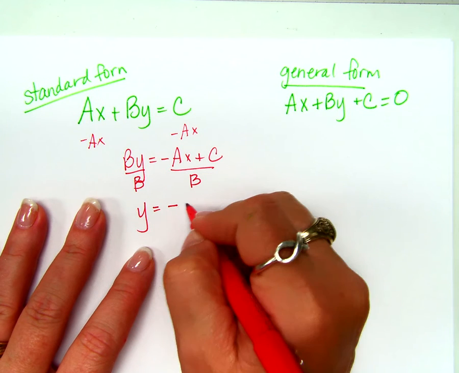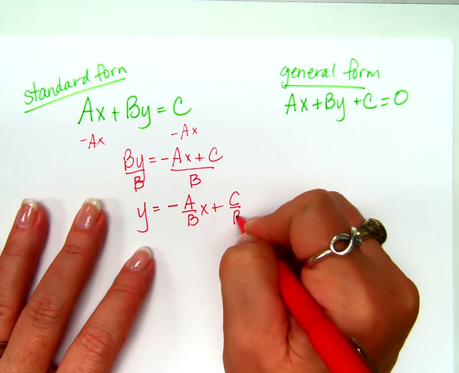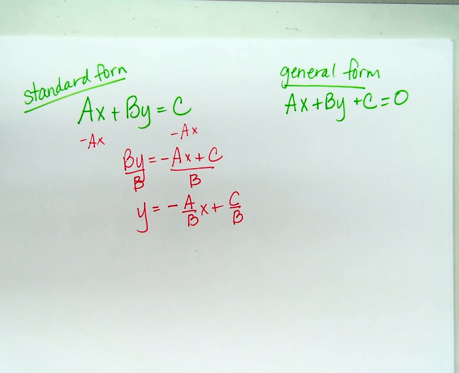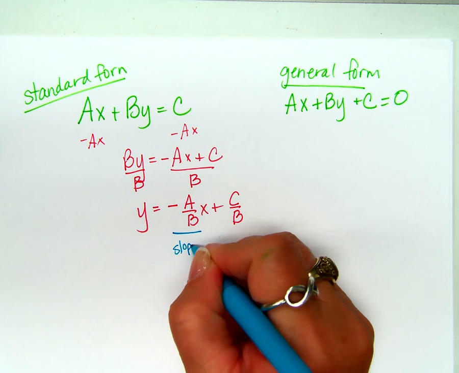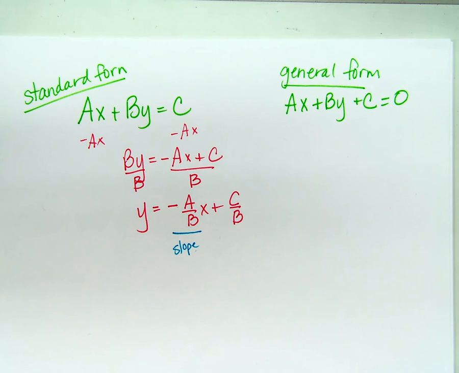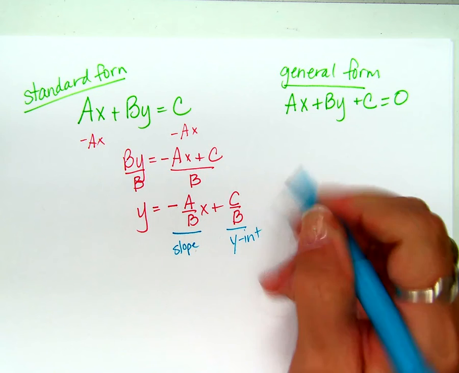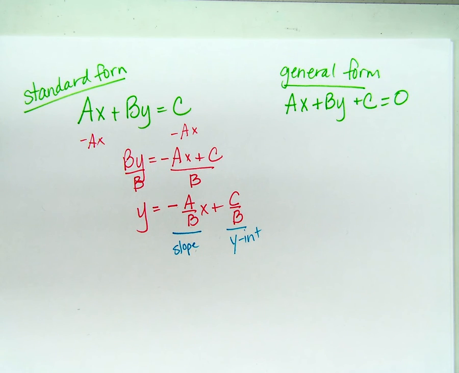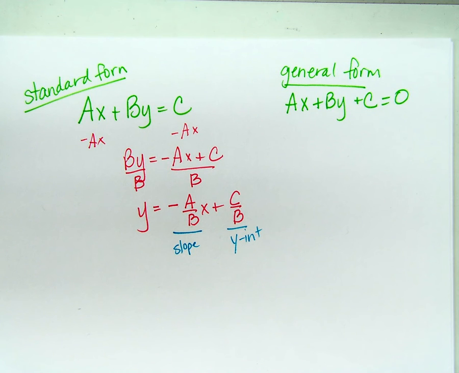So I get y equals negative a over b x plus c over b. So what is our slope in this particular case? Negative a over b is our slope. And what's this c over b? What's that called? Good. The y-intercept. Okay? Is it weird to talk about this stuff using letters instead of just numbers? No? Good. That makes me happy.